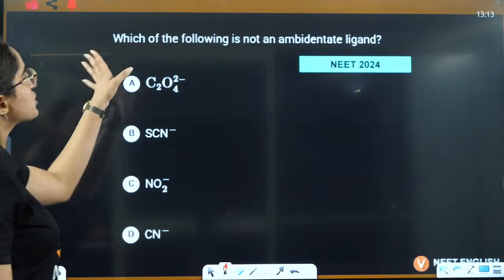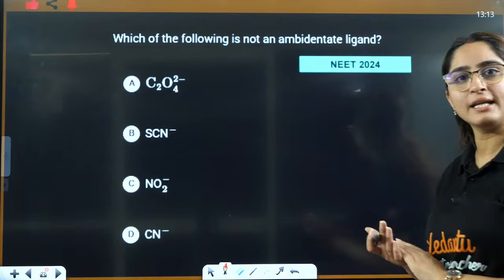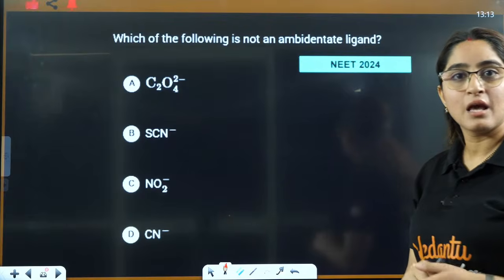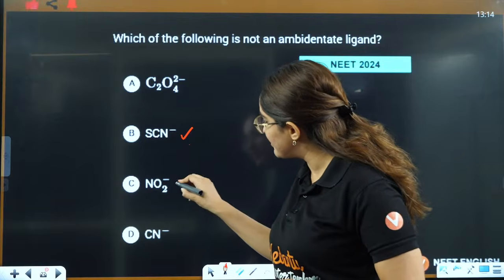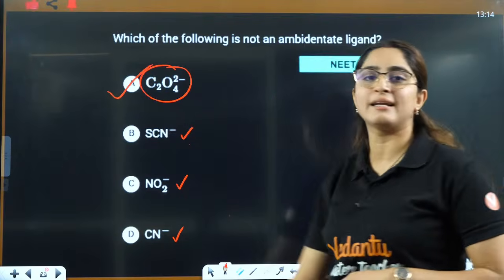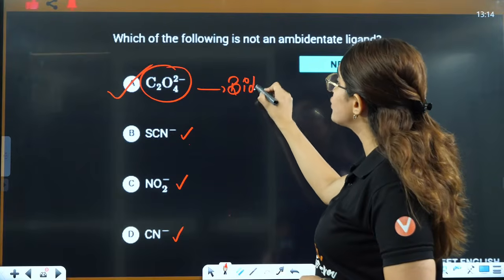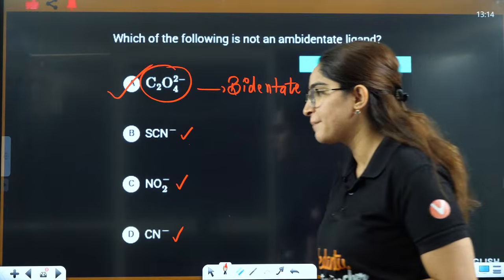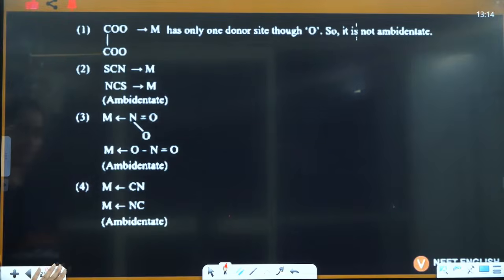Now next one is, which of the following is not an ambidentate ligand? Ambidentate ligand means they should have 2 donating sides, but only one will be used at one point. So this is ambidentate, this is also ambidentate. Oxalato is not an ambidentate ligand. It has 2 donating sides, but it uses both of them. It is a bidentate ligand, right? Okay, so answer is A. Absolutely correct, Roshi. Very good, right?